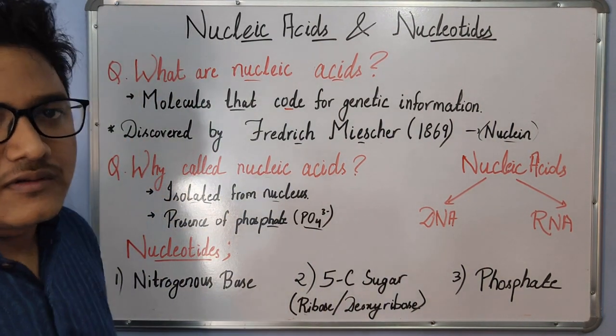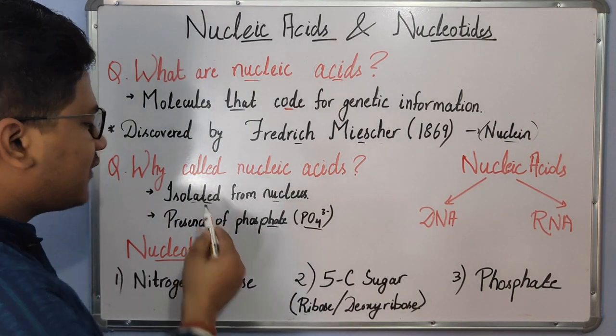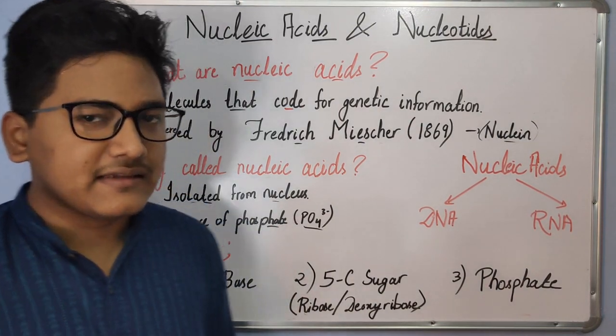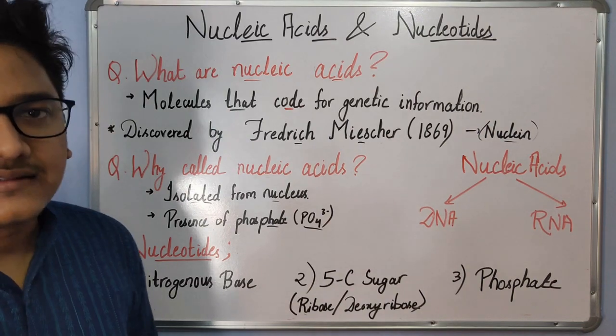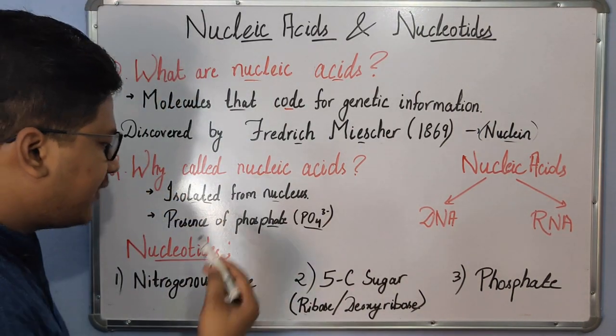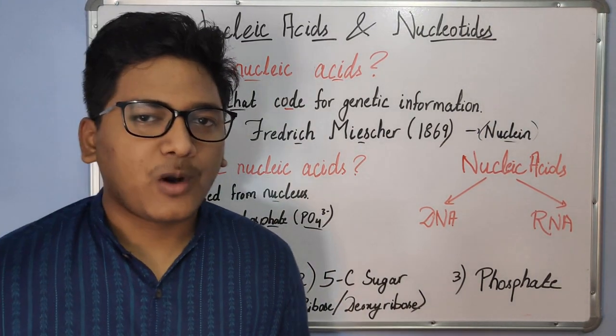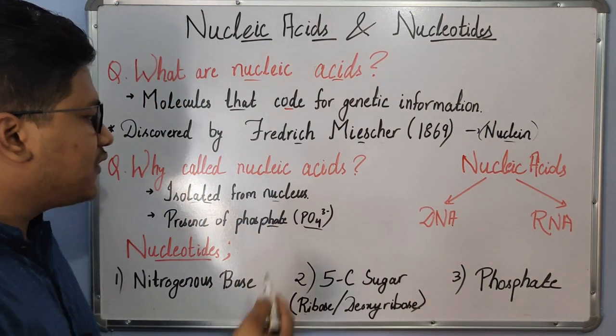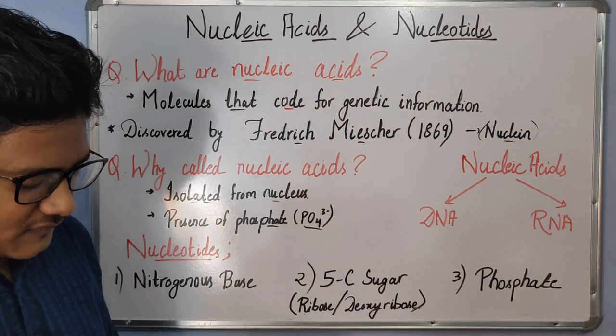There are two reasons for the naming. First, it was isolated from the nucleus and thus the word nucleic, and since it has a phosphate group which imparts acidic property to these molecules, these were called nucleic acids.